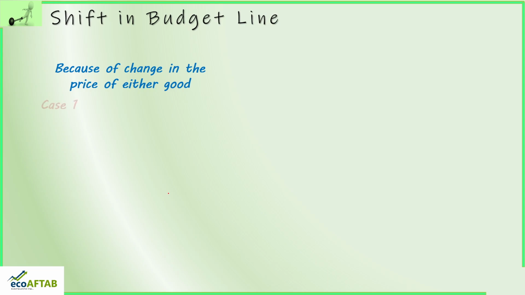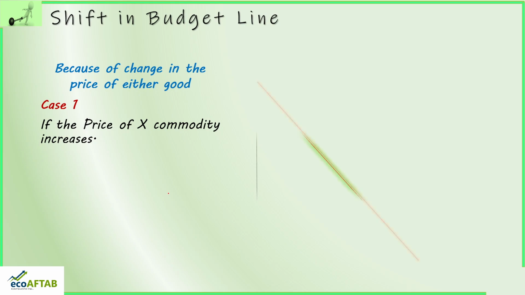This concept, what I just told, I will show graphically. So let us take case 1. In case 1, if the price of X commodity increases, what will happen? This is our original budget line BL, and what I am trying to say here is, if the price of X commodity increases, what will happen?